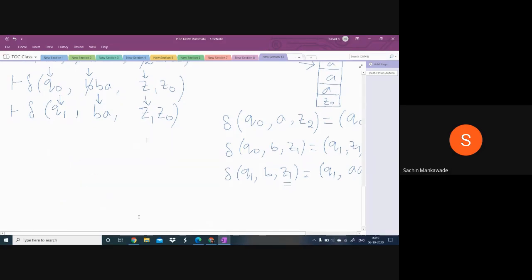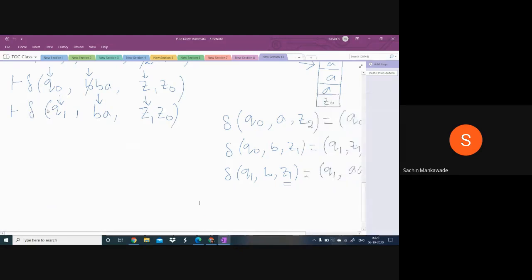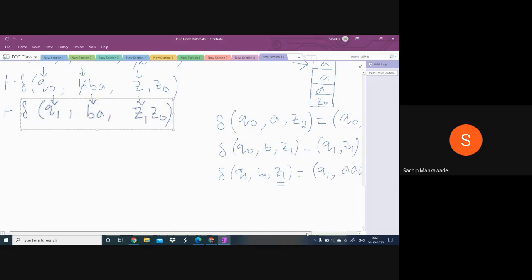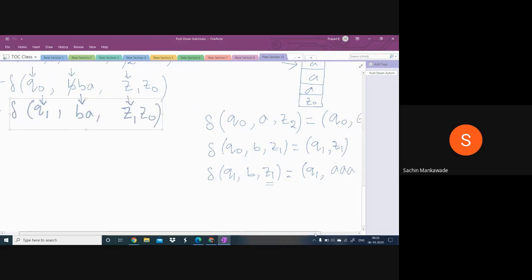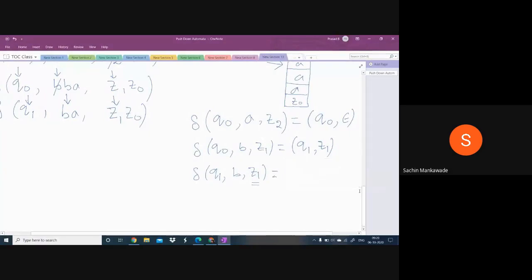In this situation, the machine is in Q1, the input symbol is B and the top symbol is Z1. If I don't require Q1 comma B comma Z1, I don't define it. Not defining means it is simply empty, and you need not even write equal to empty.